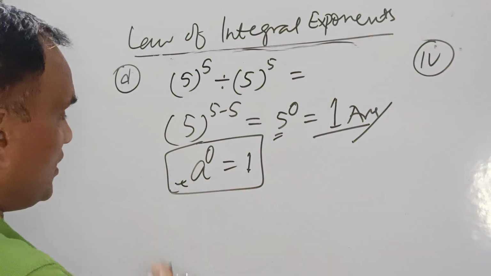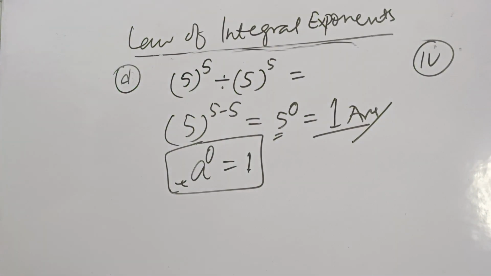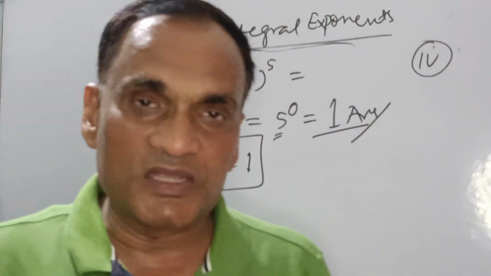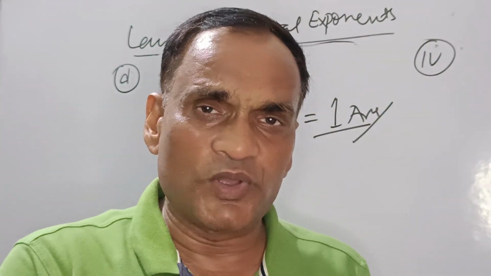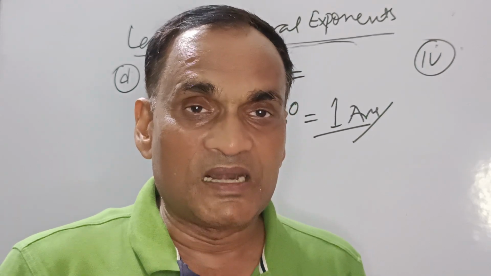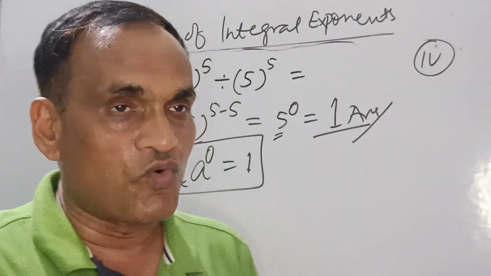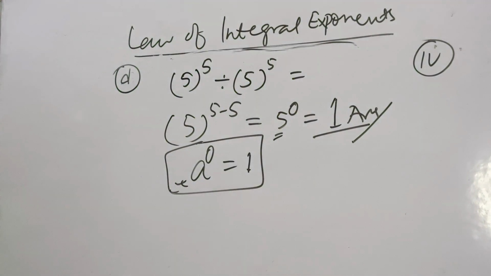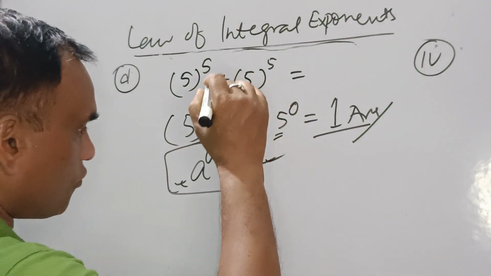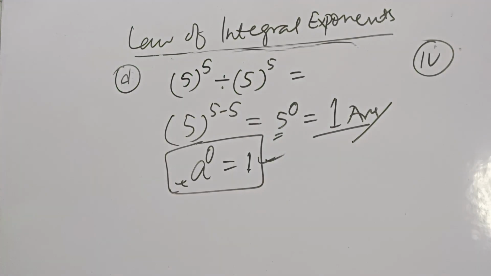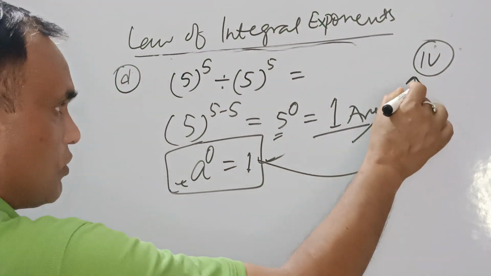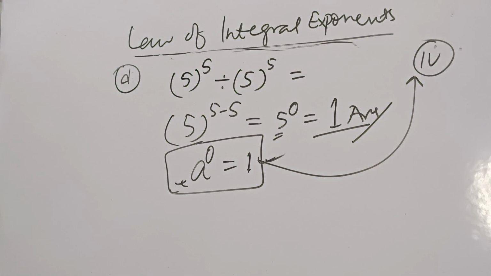In place of a there may be b, c, d, and so on, all alphabetical letters. If the power is 0, the result is 1. You can note it down. This will be your fourth law of integral exponents.